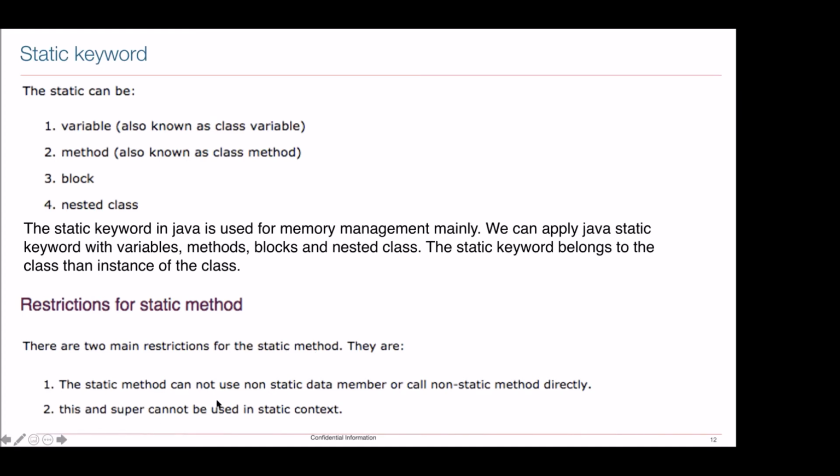Second is this and super cannot be used in a static context. So this and super are two keywords which we will be using inside constructors. Need not worry about that, but these two cannot be used in a static context. Okay, so with this rule, we will be seeing some examples. Slide is done, thank you. Let's jump to some programming.